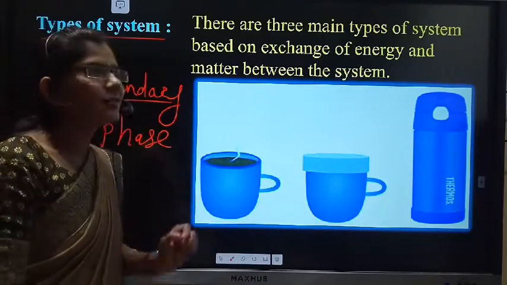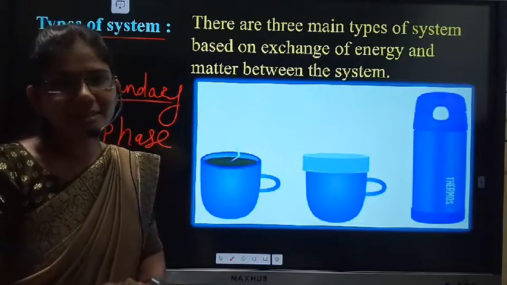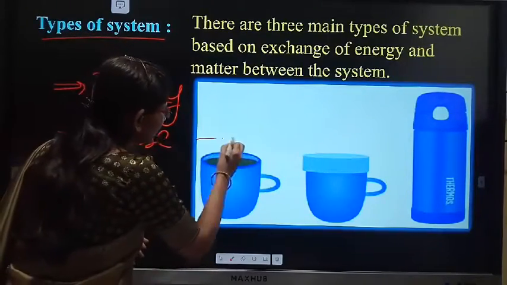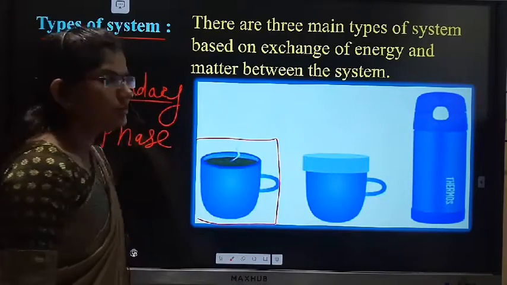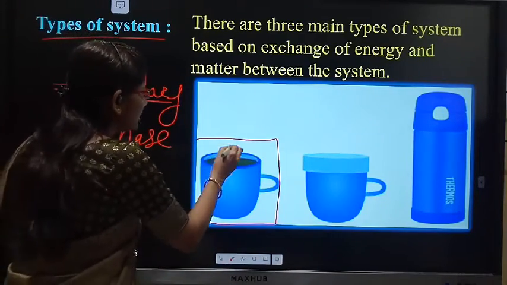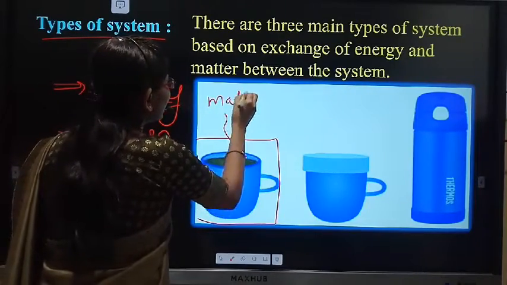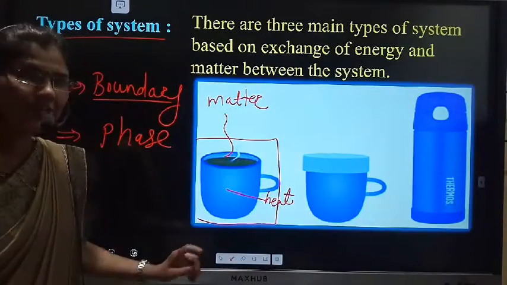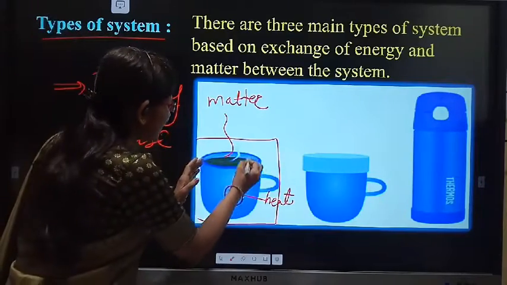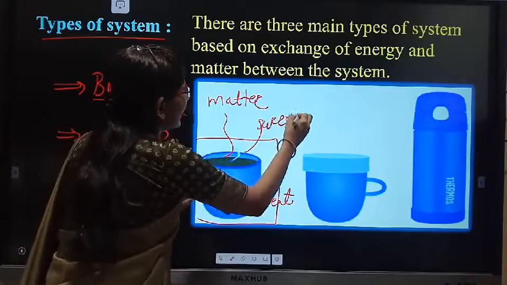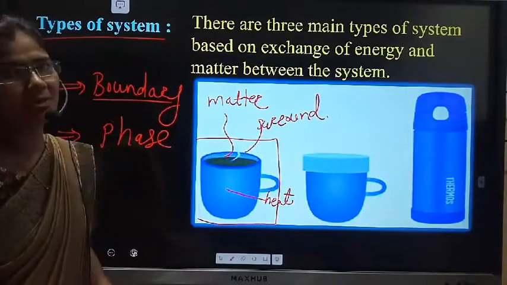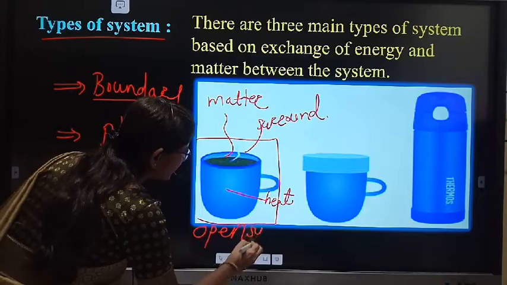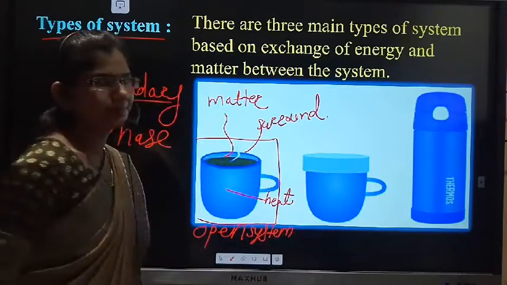If we take a cup of tea in an open container, that means in an open cup, then from this first figure, what we can say is that there is exchange of matter as well as heat between system and surrounding, and therefore this type of system is called an open system.